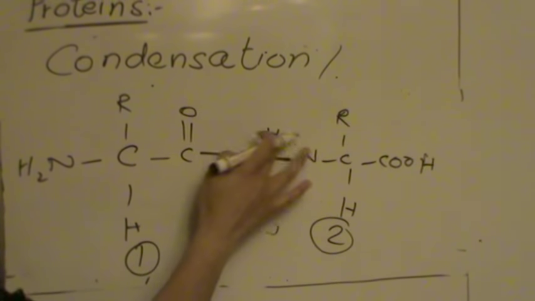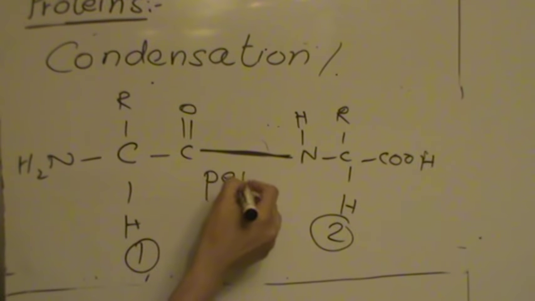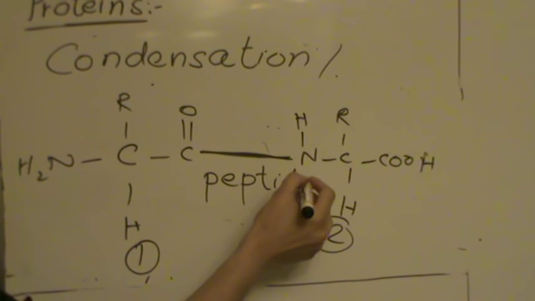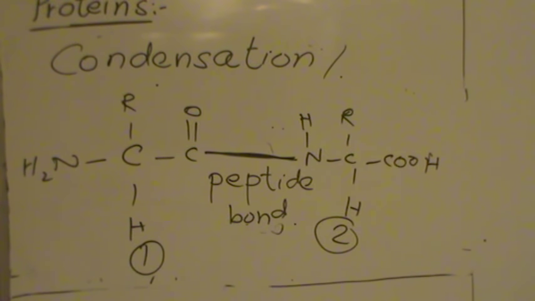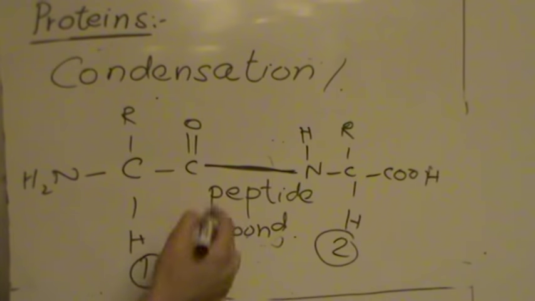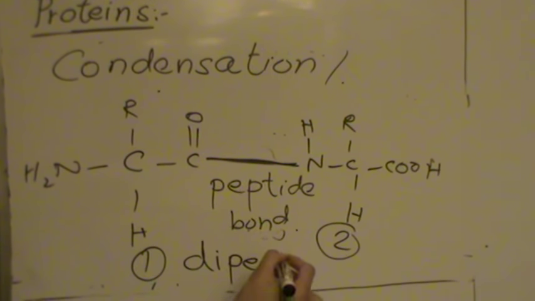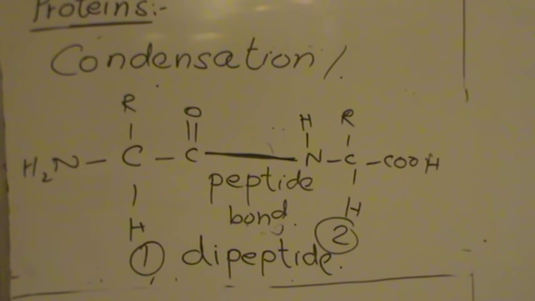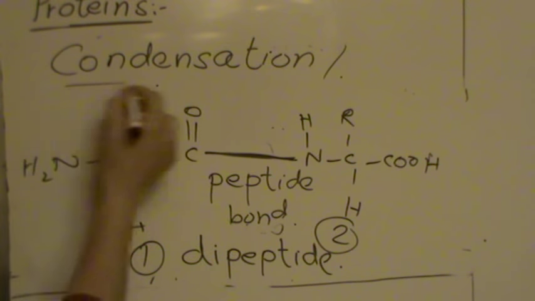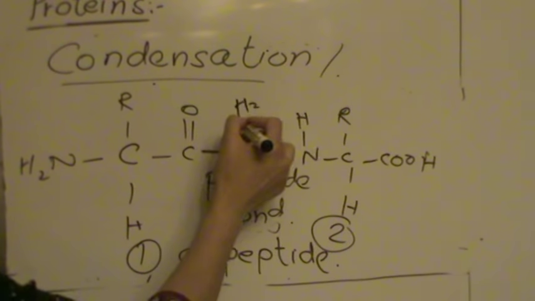We call it a peptide bond. And this complete molecule is now a dipeptide. This happened because of condensation, because in this process a molecule of water is released.